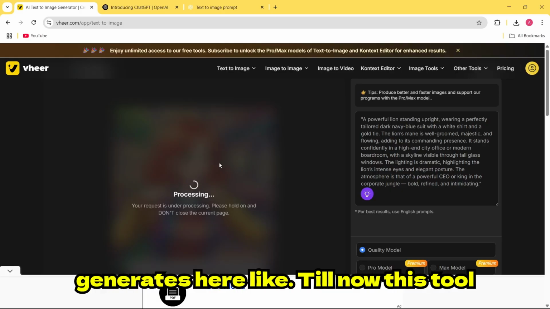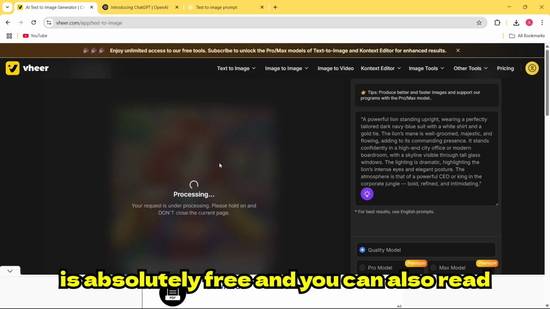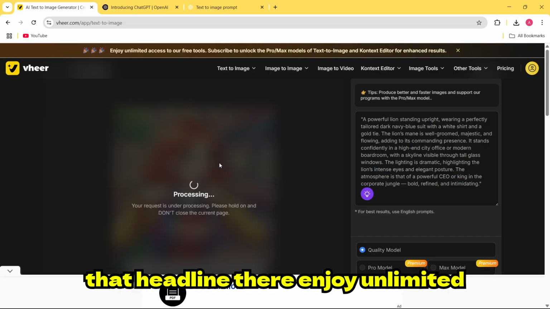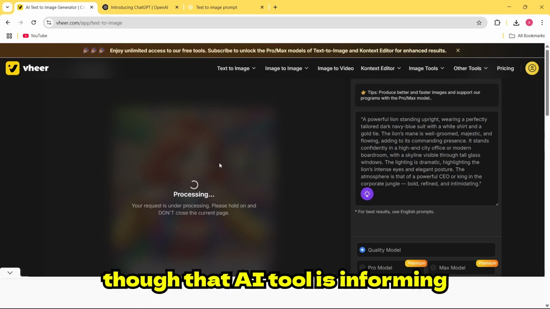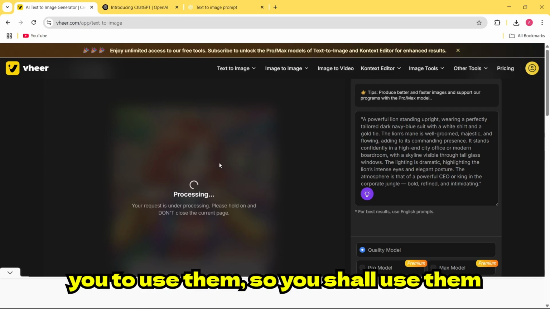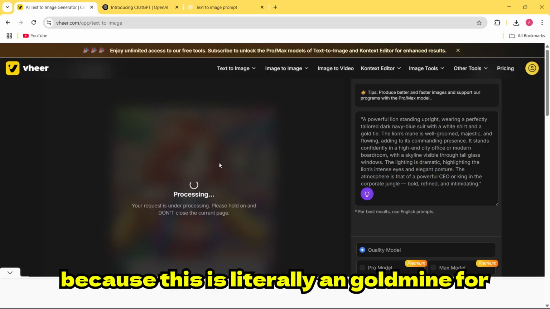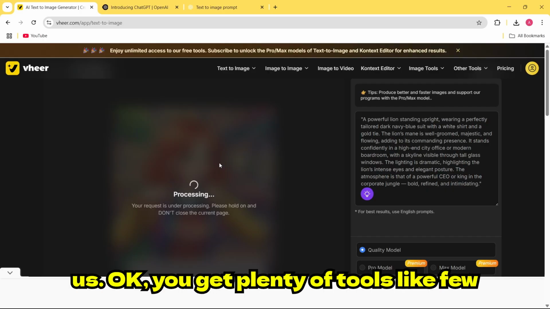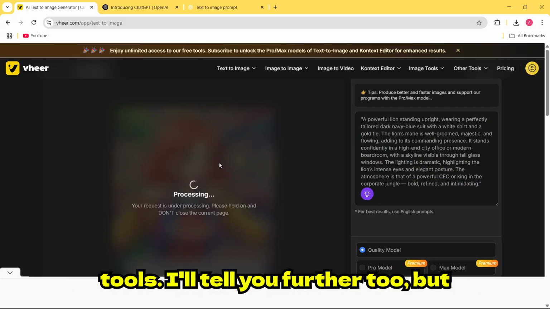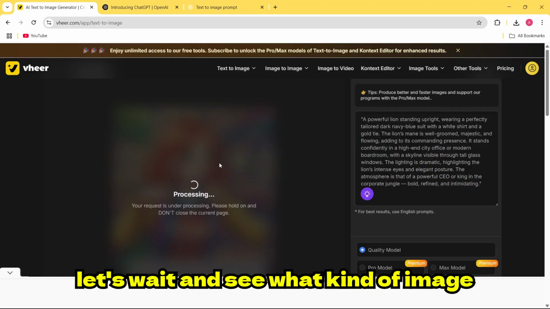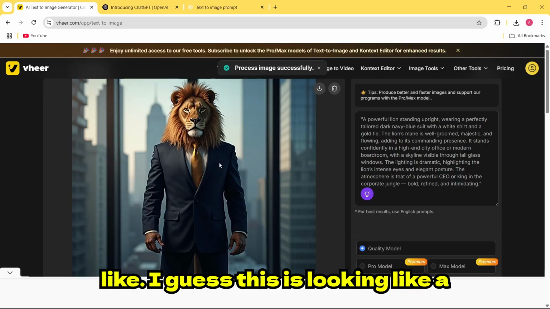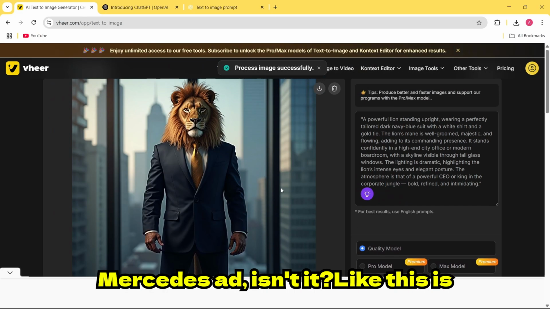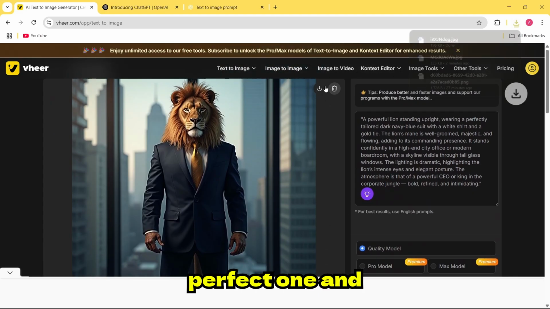Till now this tool is absolutely free, and you can also read that headline there: enjoy unlimited access to our free tools. Since the AI tool itself is informing you to use them, you shall use them, because this is literally a gold mine for us. You get plenty of tools, a few of which I'll tell you about further, but let's wait and see what kind of image this generates. I guess this is looking like a Mercedes ad, isn't it? This is a perfect one.